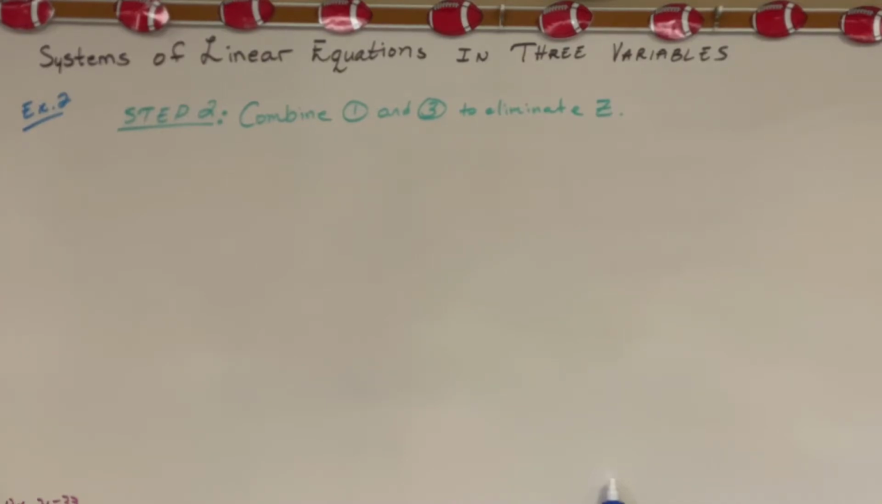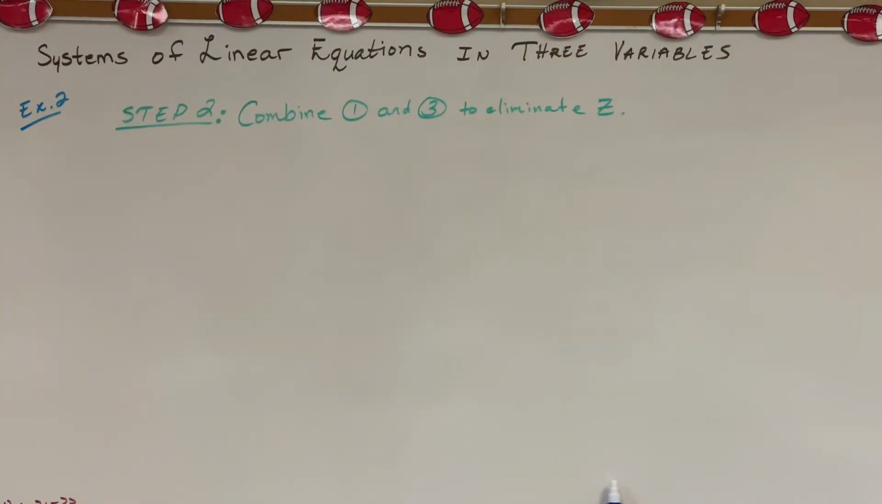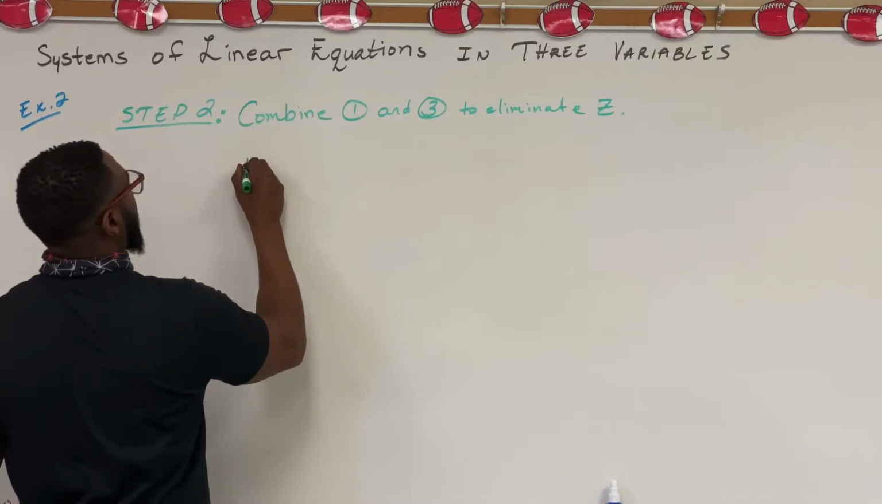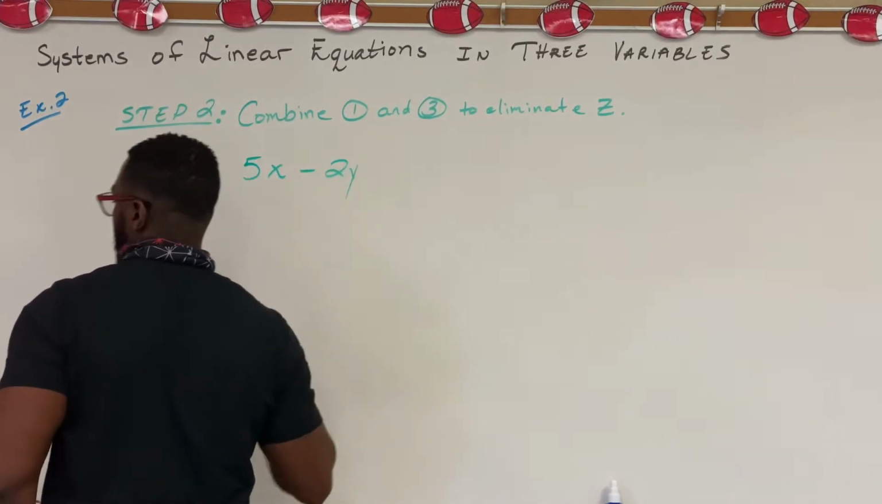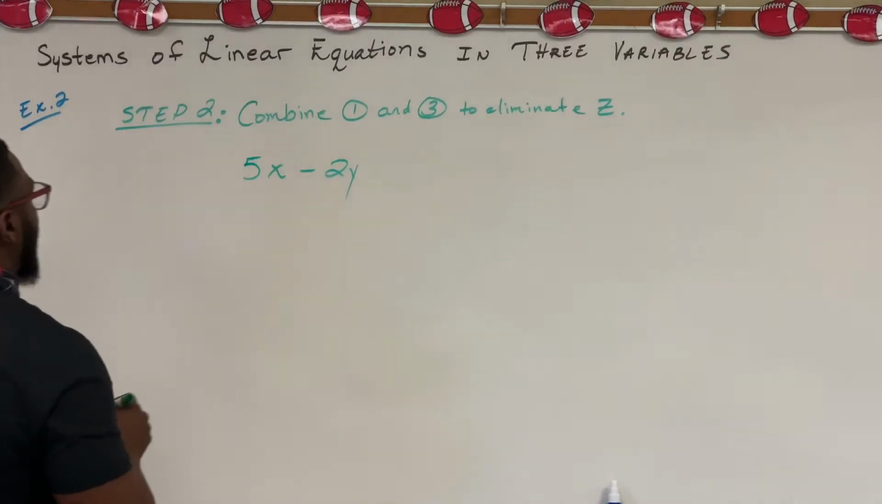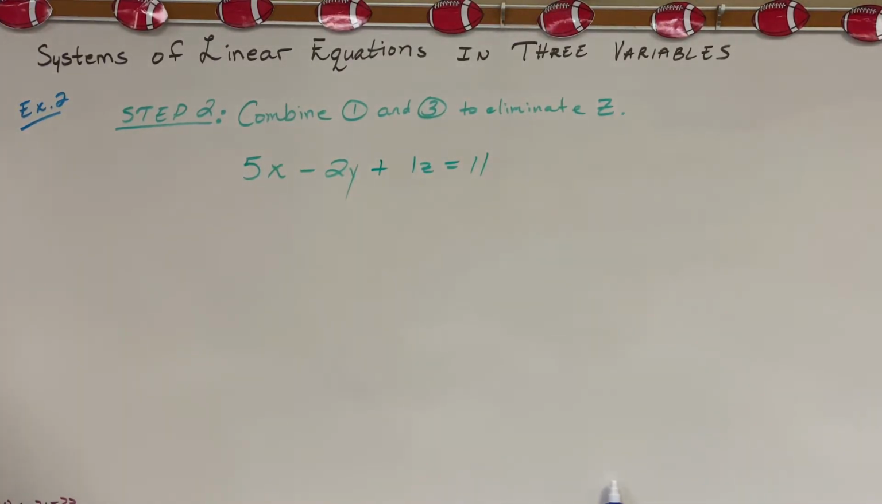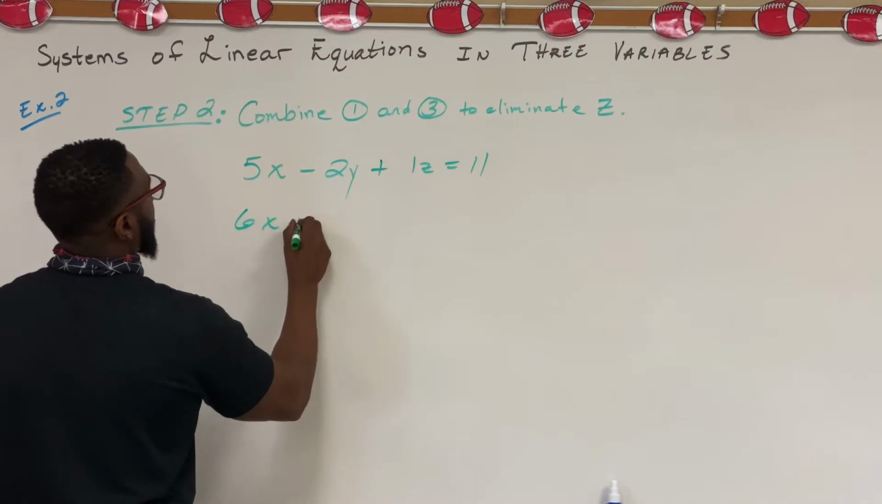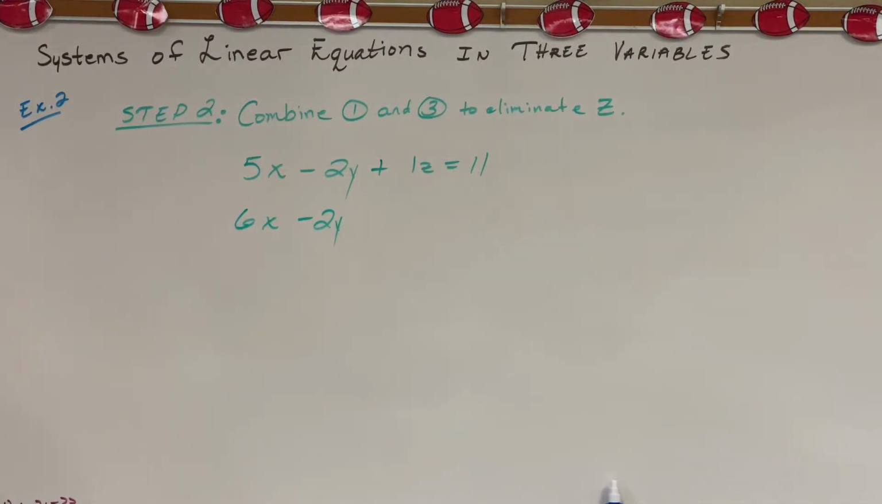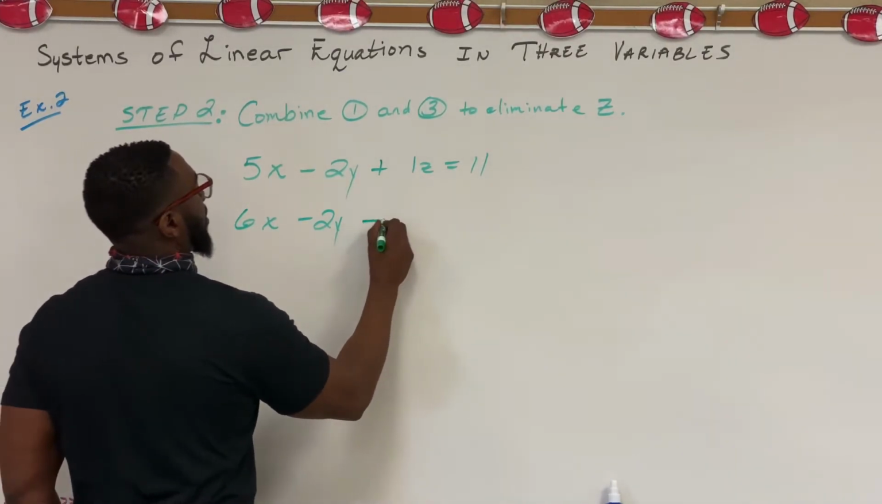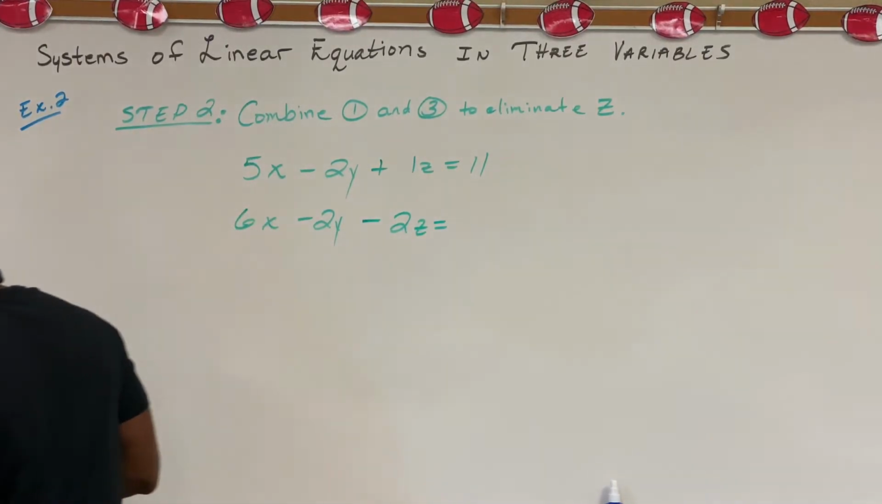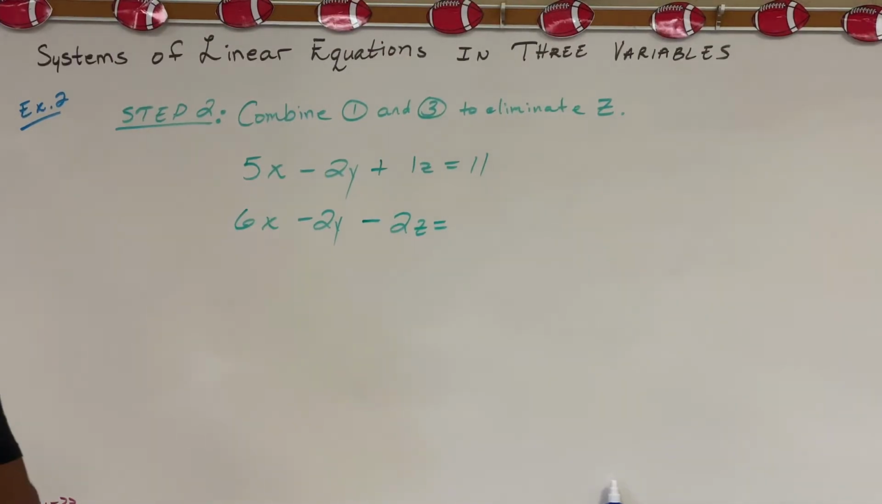Step 2: combine equations 1 and 3 to eliminate z. So equation 1, once again, is 5x minus 2y plus 1z equals 11. Equation 3 is 6x minus 2y minus 2z equals 16.